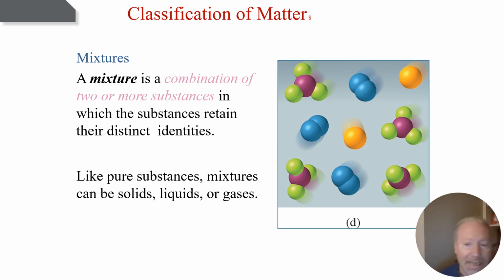So, classification of matter. Well, let's first look at the picture. What do we see in the picture? Let's just pretend this is a microscopic view of a liquid. It could be a gas, but let's say it's a liquid, for example, and we're just looking at it like a toy. We see one, two, three different types of atoms. If these balls represent elements, then when two elements are connected, we've made some kind of compound.